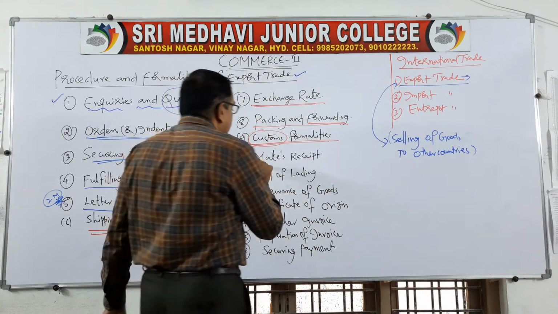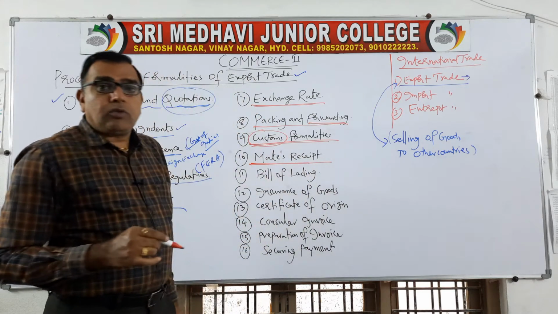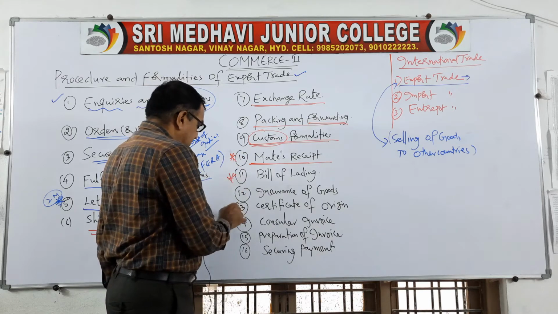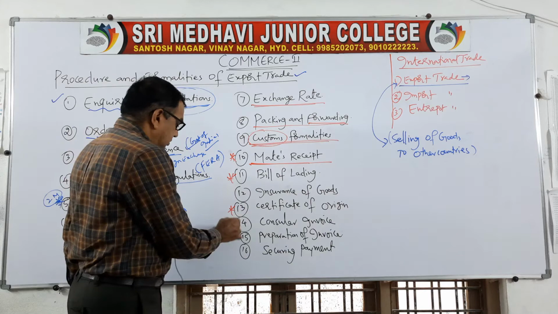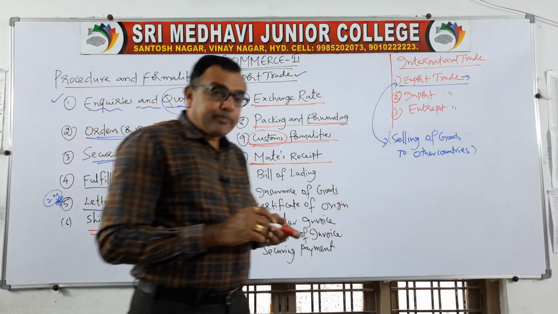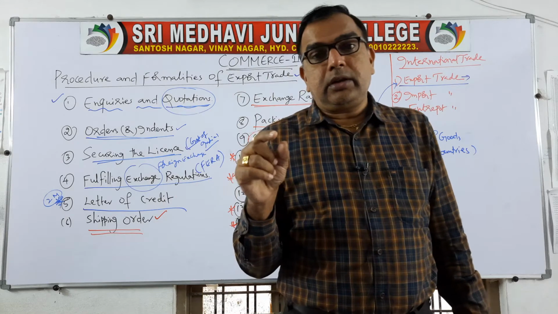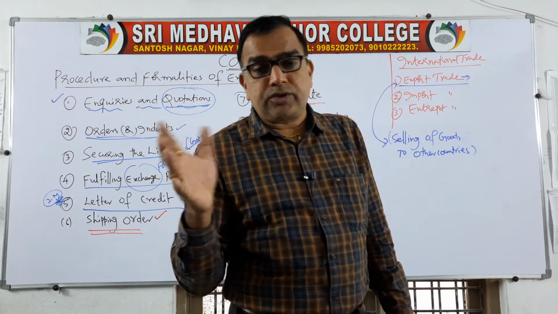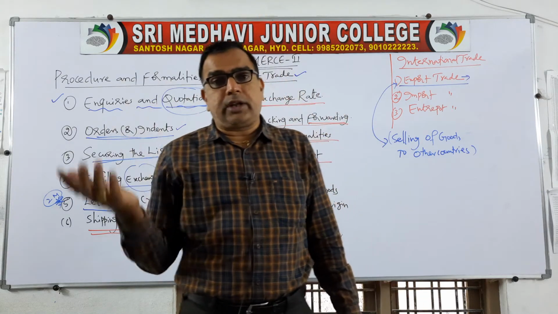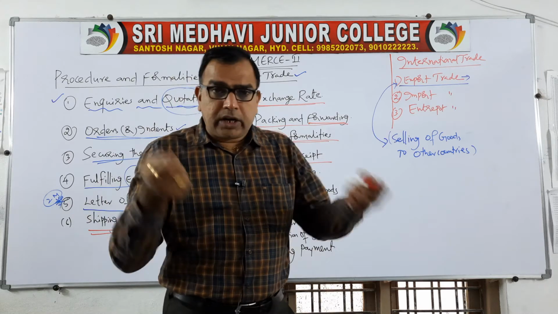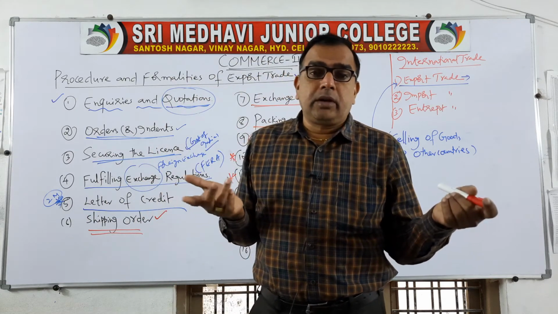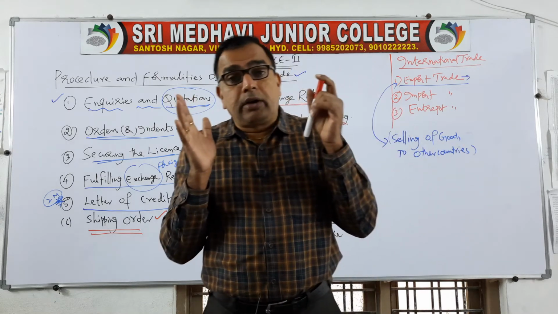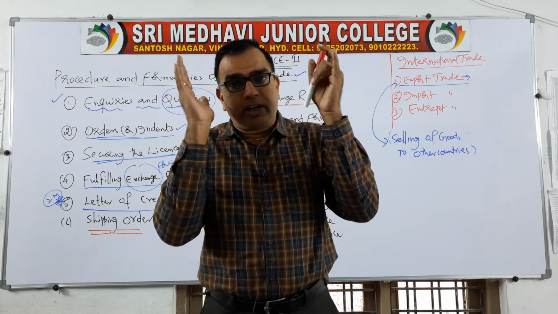Then mate's receipt. What is mate's receipt? It is also very important for 2 marks. Mate's receipt is a document given by the assistant of the captain of the ship. Like the person who flies the airplane is called a pilot, the person who drives the ship is called not a driver, but a captain. He will have an assistant, who is called the mate. The assistant of the captain of the ship is called the mate.